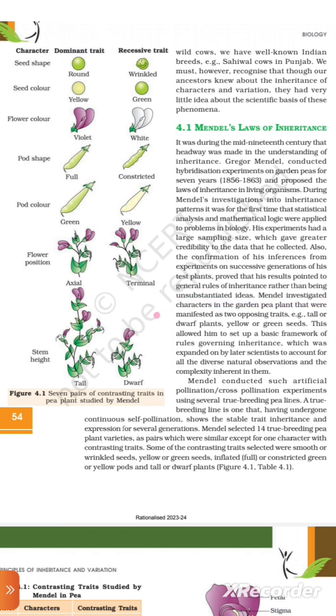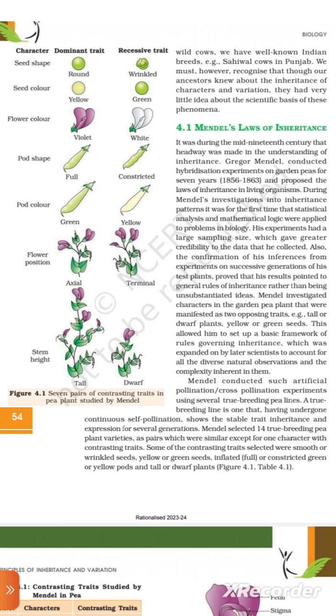Mendel investigated characters in the garden pea plant that were manifested as two opposite characters, for example tall or dwarf plant, yellow or green seed. This allowed him to set up a basic framework of rules governing inheritance, which was expanded on by later scientists to account for all the diverse natural observations and the complexity inherent in them. Mendel conducted such artificial pollination, cross pollination experiments using several true breeding pea plant lines.